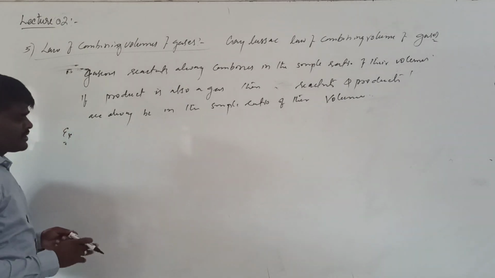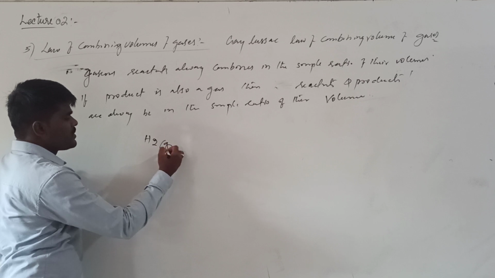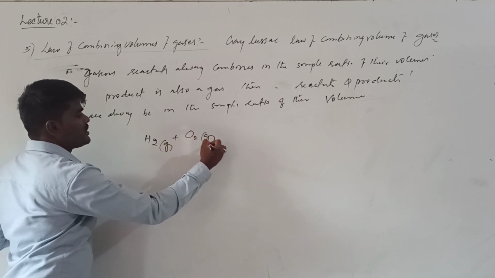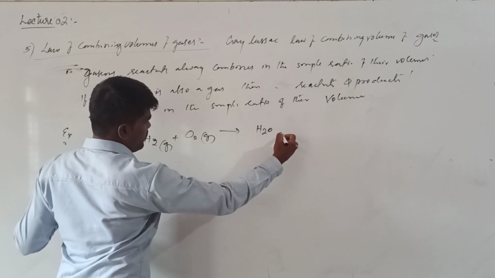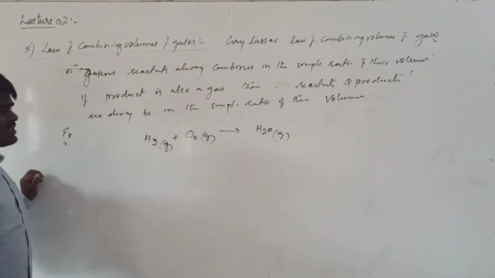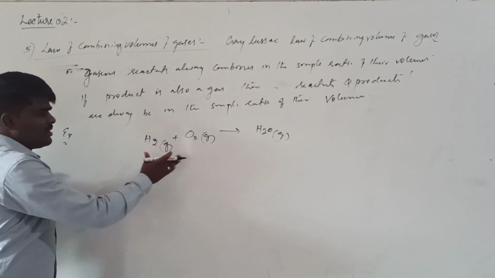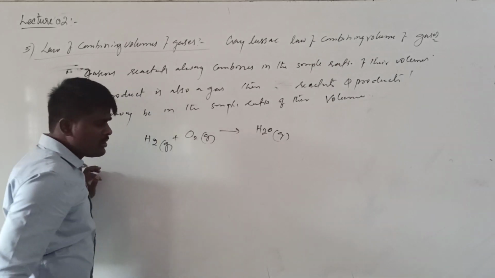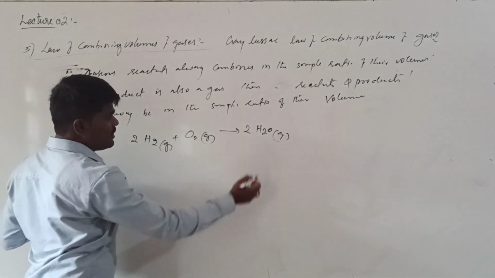For example, take the reaction between hydrogen gas combining with oxygen gas to form water vapor. Now, what is a balanced equation? According to the law of conservation of mass, you should balance the equation because the mass of reactants should be equal to the mass of products. So balance the equation and we get 2 moles of water.